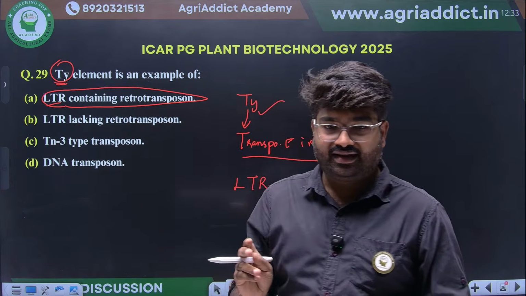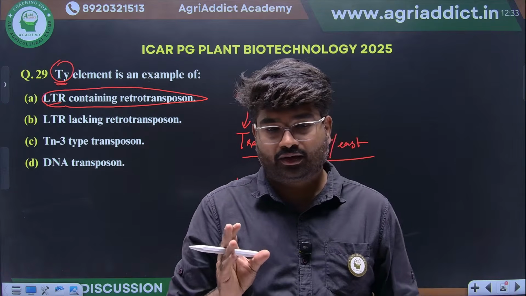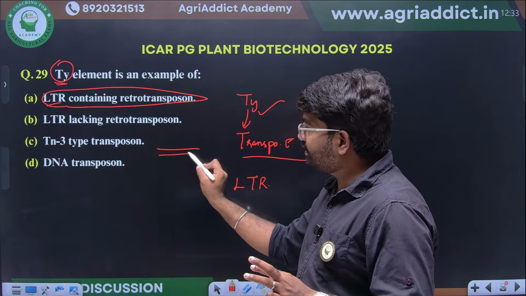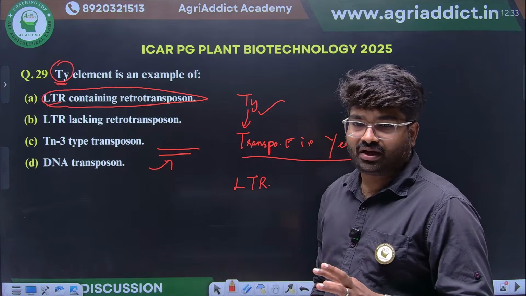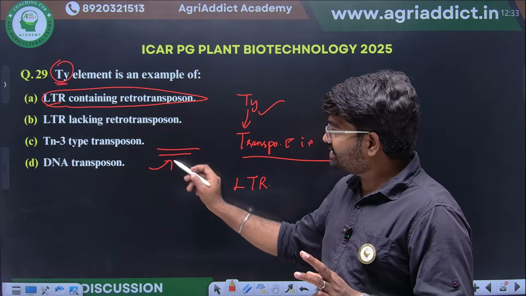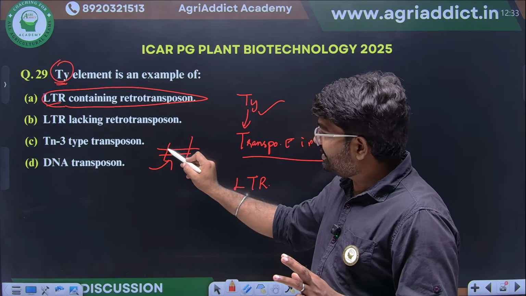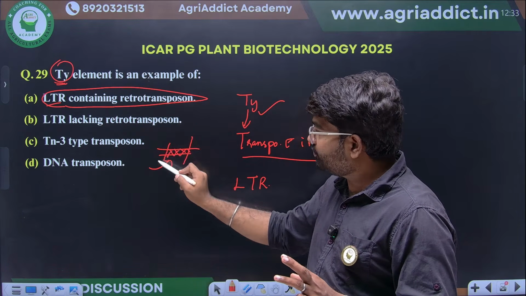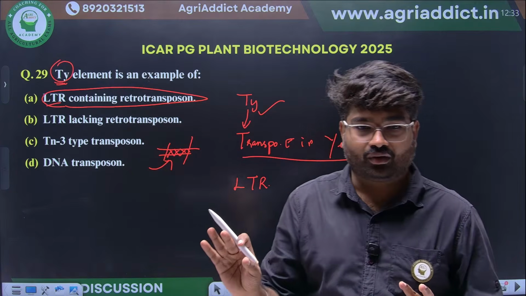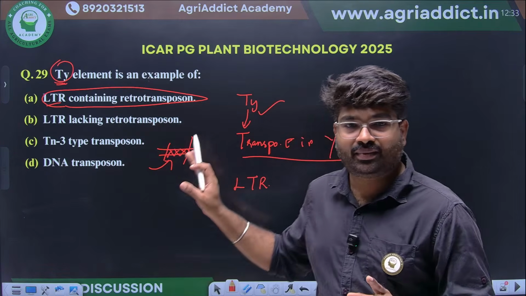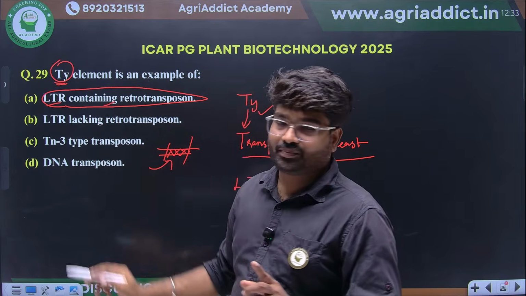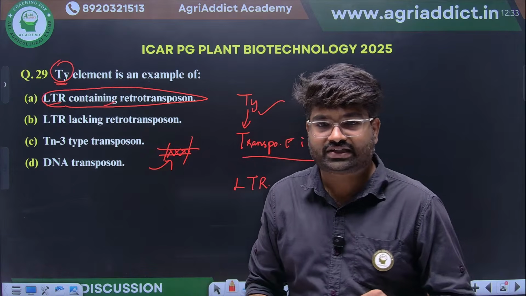Why is it an LTR containing retrotransposon? Because it has to be successfully integrated into the target region of the genome. For that, the long terminal repeats play a significant role. That's why this Ty element in yeast is a specific example of an LTR containing retrotransposon.